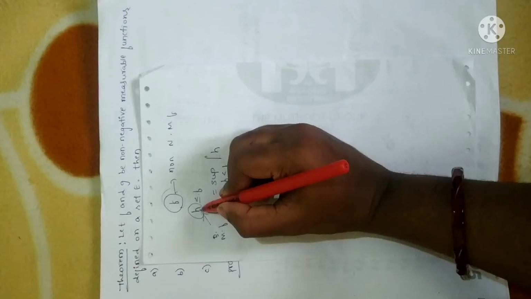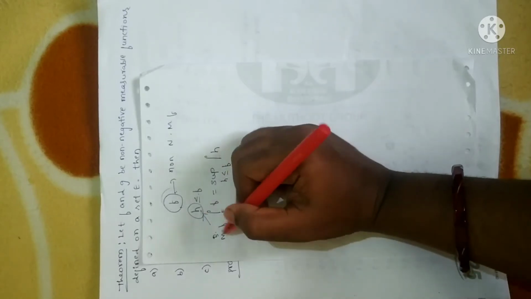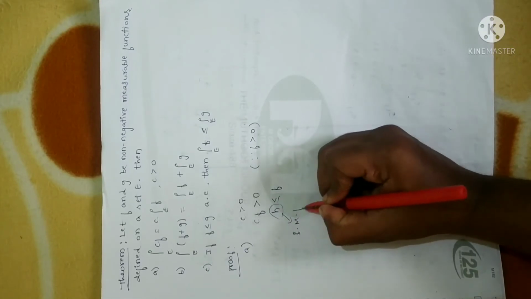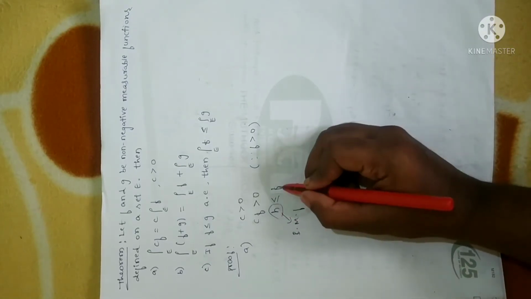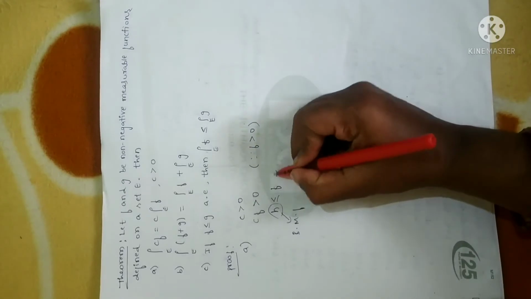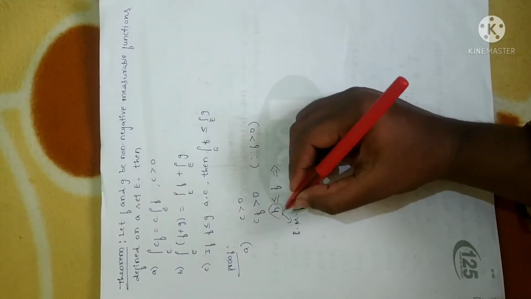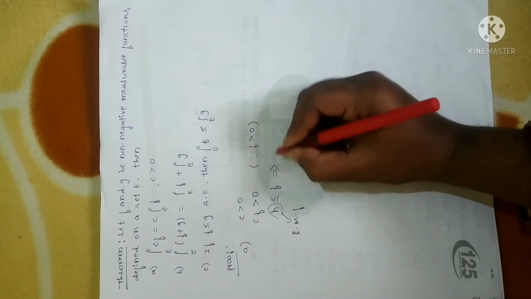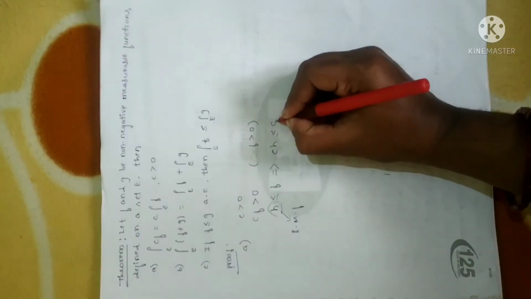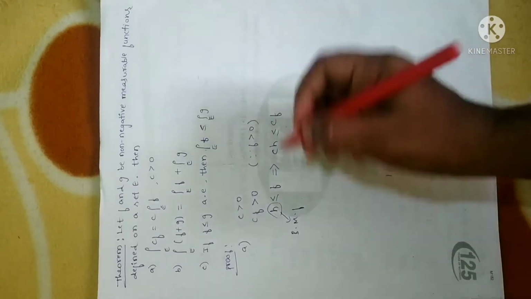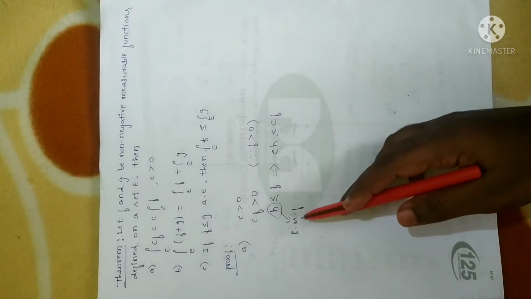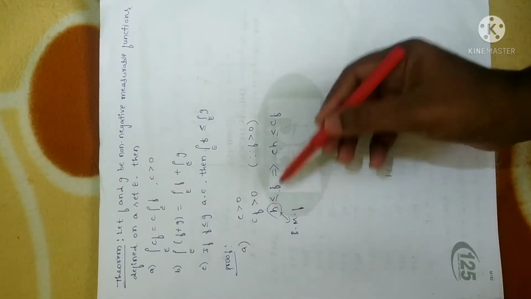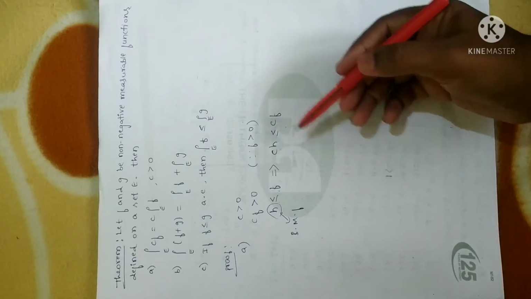Remember, we are going to consider a function h in such a way that h will be a bounded measurable function, so here I consider a bounded measurable function h such that h is less than or equal to f. If this satisfies the condition, then if you multiply the constant c to this expression, we will get c into h is less than or equal to c into f. What I have done is assume the function h, a bounded measurable function, which satisfies this condition. If you multiply c on both sides, it doesn't alter the inequality. So I can write like this.